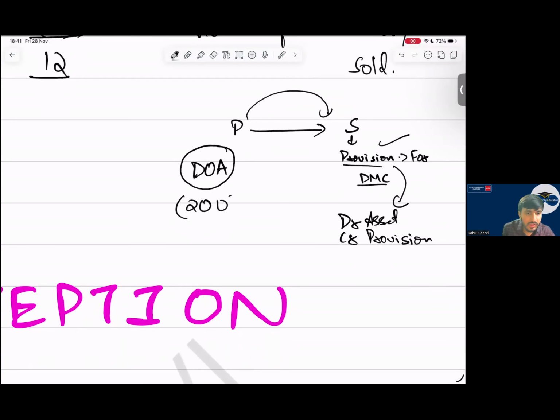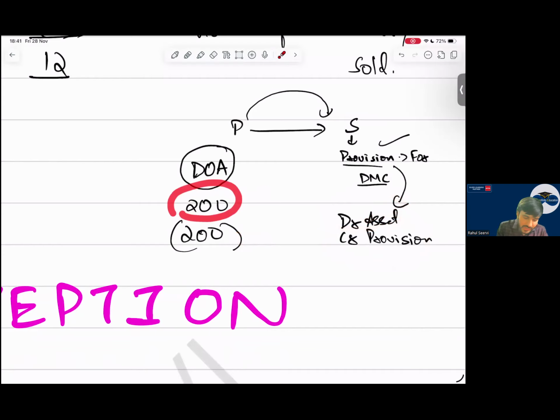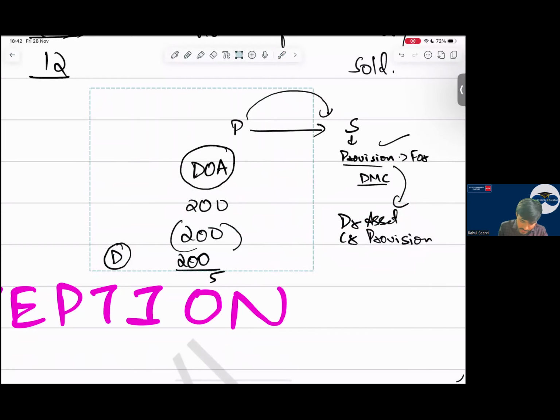So my net asset will increase first. Let us take 200. My net asset will increase by 200, and again it will decrease by 200, yes or no? Understand, my net asset will increase because asset value is increasing. Again, the liability is also increasing. Can I say on this 200, I have to charge depreciation or not? For this 200, I will consider the depreciation here. This we have done in one of the questions.